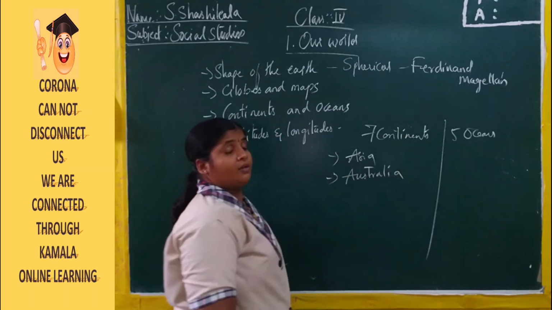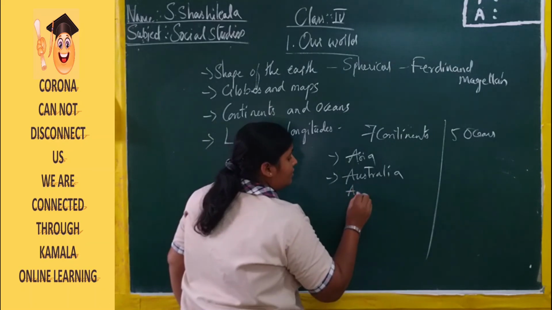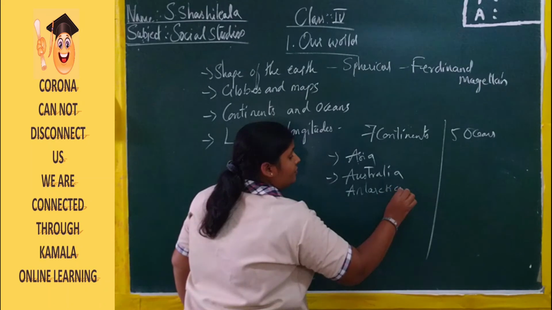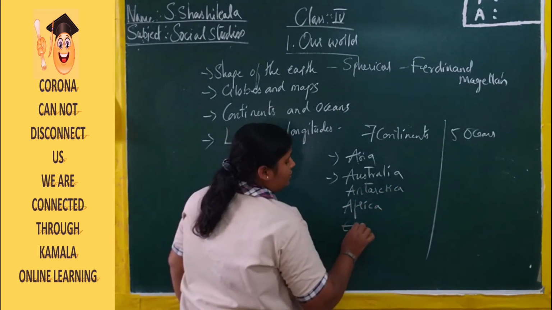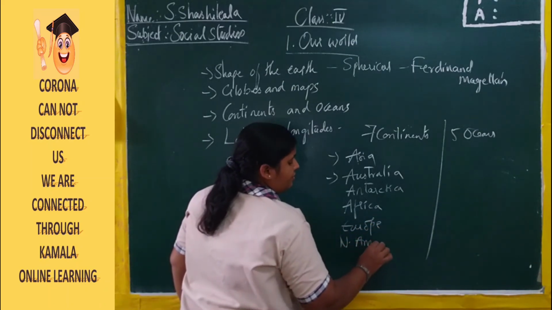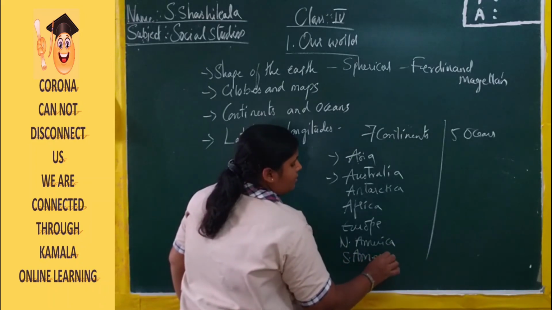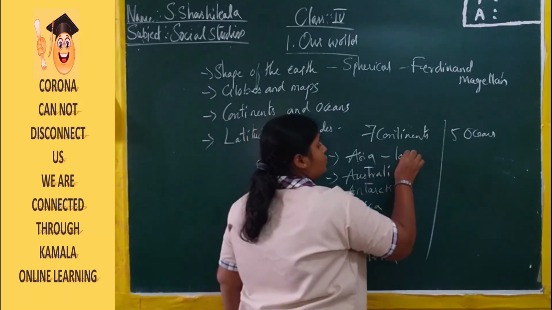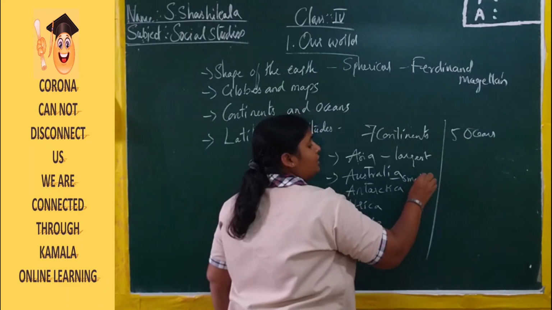Right? Among all the 7 continents: Asia, Australia, Antarctica, Africa, Europe, North America, South America. Among all these continents, Asia is the largest continent and Australia is the smallest continent.